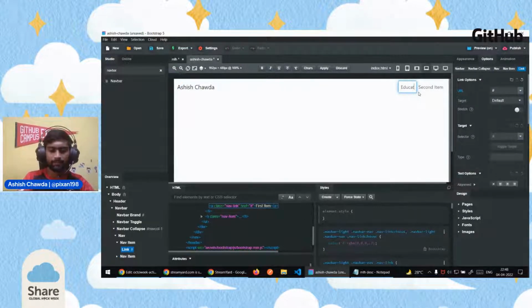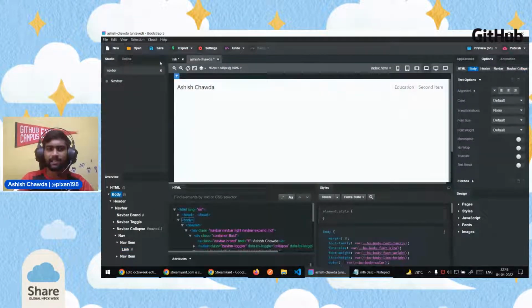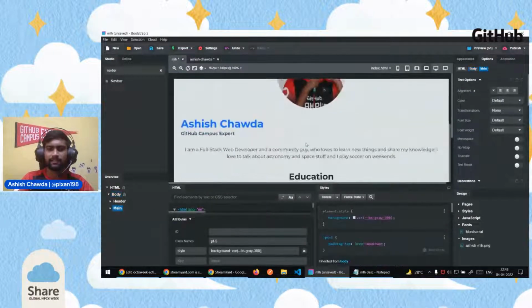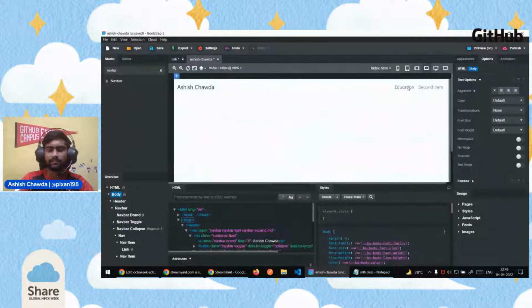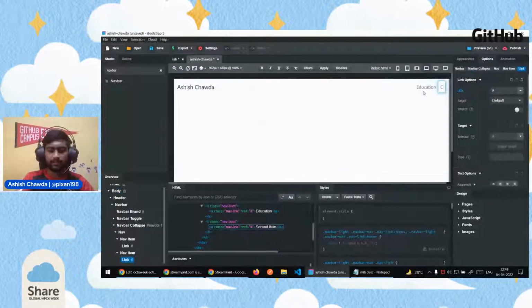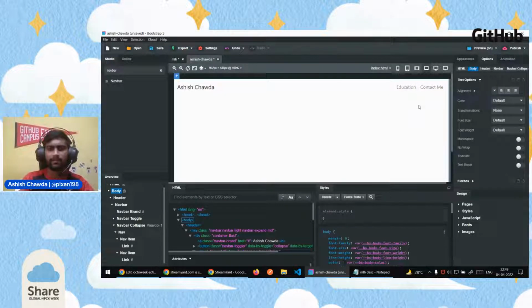I'll quickly go ahead and edit the text for the other elements. We just saw that our second section is the education section, particularly this section. We want to link this section to this link, so that's why I have written education here. And for the second link, I'll be writing contact me, so that people are able to click here and directly contact me if they want to.